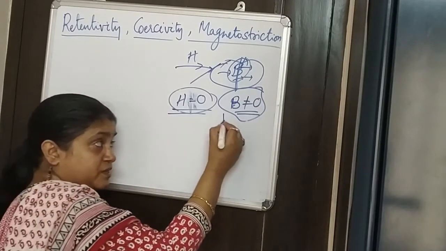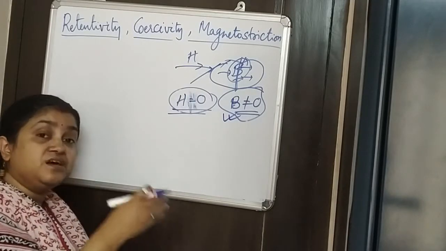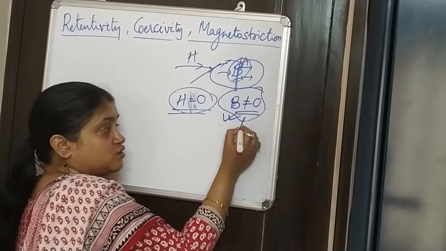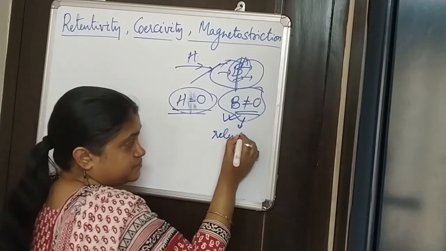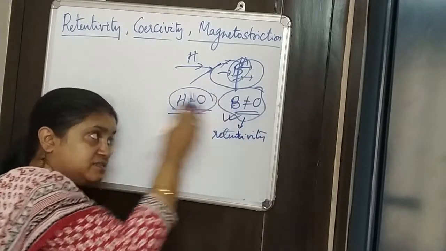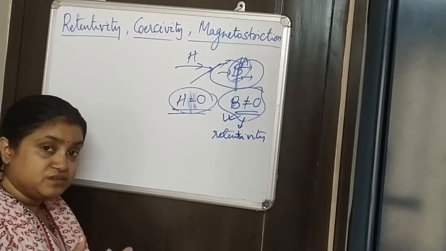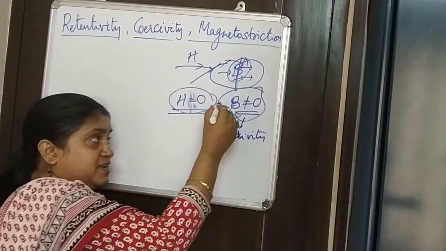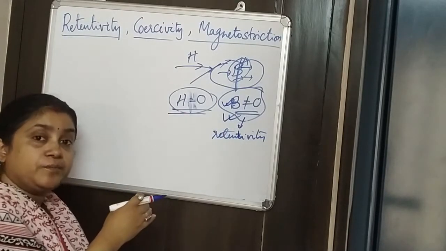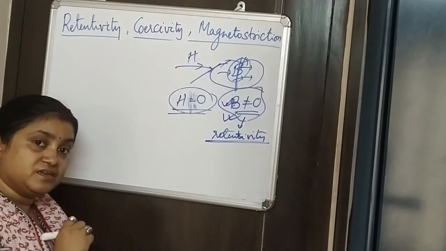This property of retaining the magnetic properties even after taking away the magnetic field is what is called retentivity. They retain this magnetic property inside.